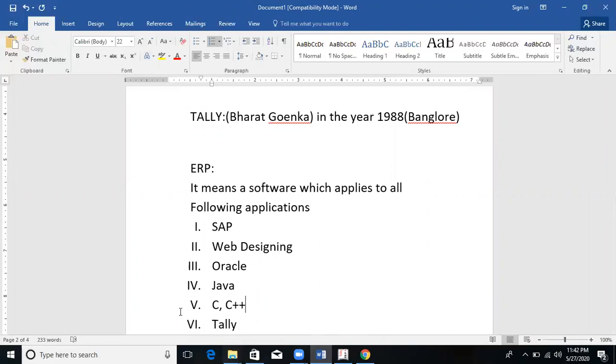From among all these applications, Tally is a part. It's not that ERP is applicable only for Tally. ERP is applicable for all these applications also.